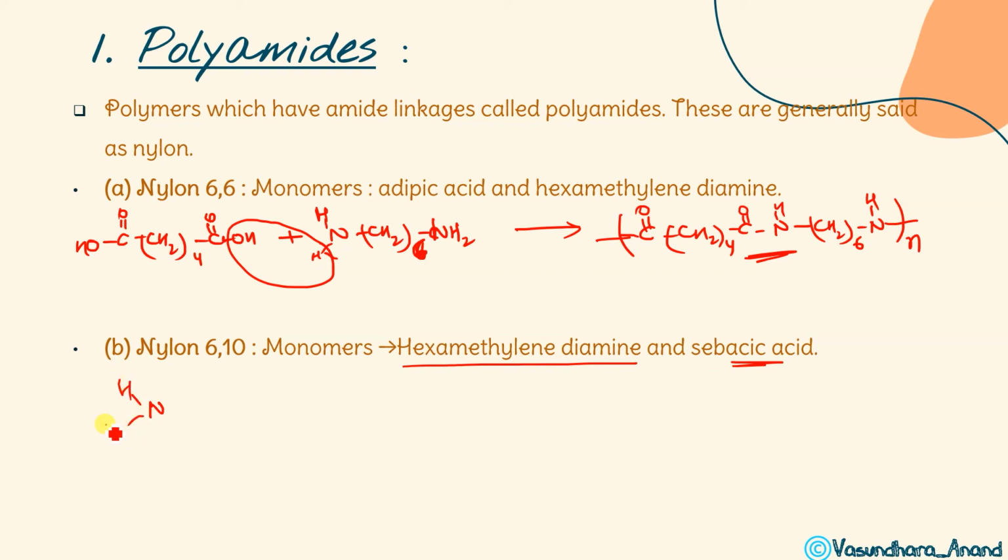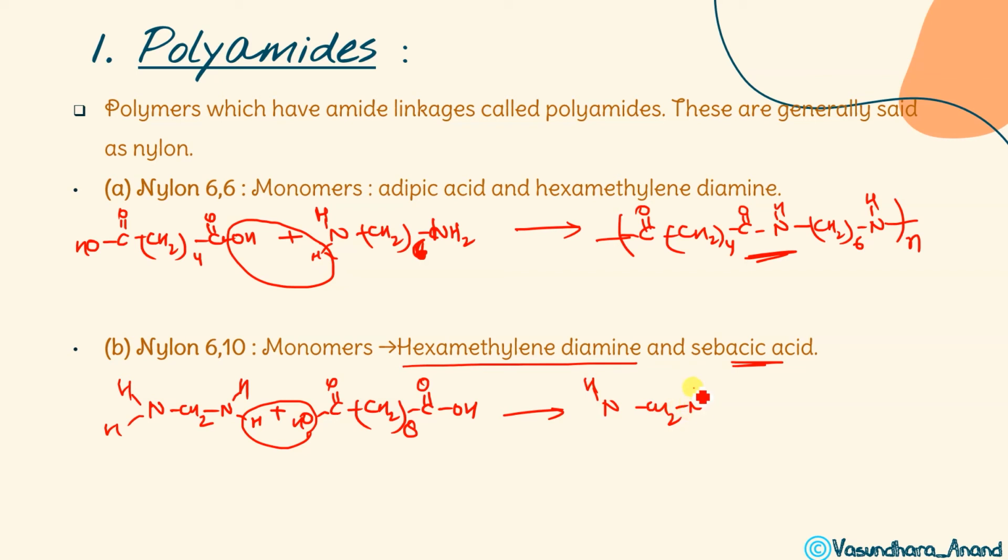NH2, CH2, NH2, and then here we will form CH2 whole 8, and then CO. Again the same thing will happen. HOH, and here it is like this. So this is NH, CH2, NH. I can continue with this. And then what will happen? Here it is CO, CH2 whole 8, and then CO. So this is nylon 610.